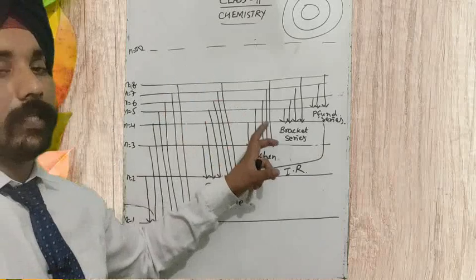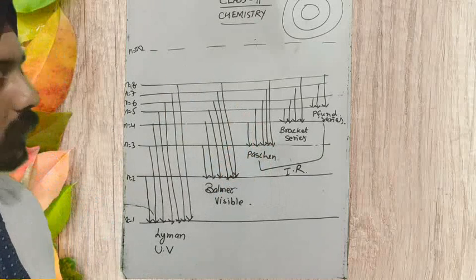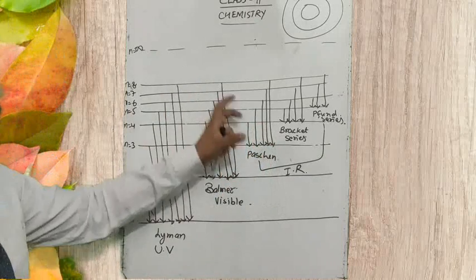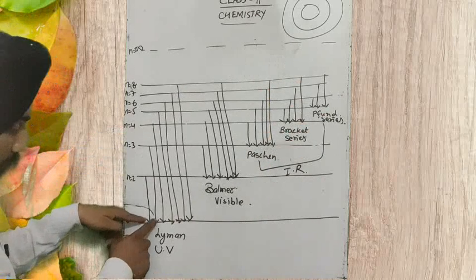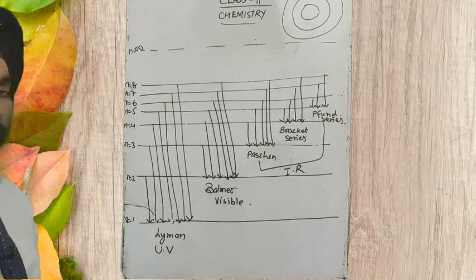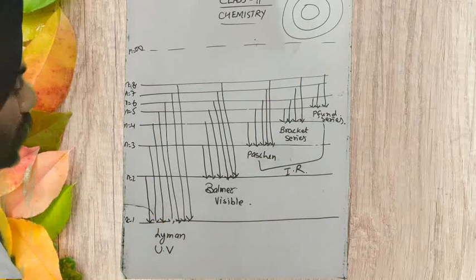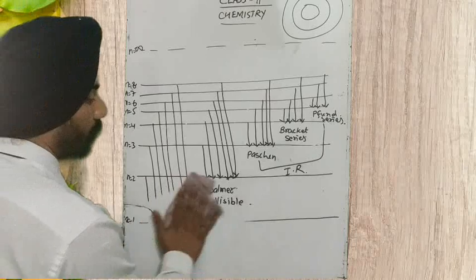So these were the series that we obtain from the hydrogen atom. It is a line spectrum; a line spectrum is going to be produced. We call the first line alpha, then beta, gamma, delta, and so on. So these are the lines that we are obtaining.